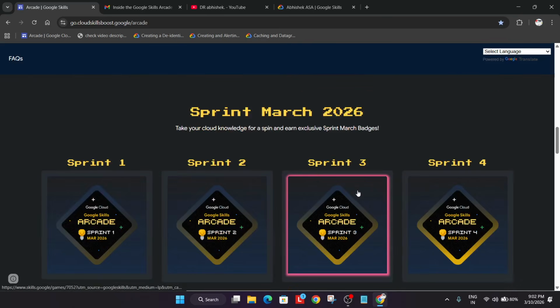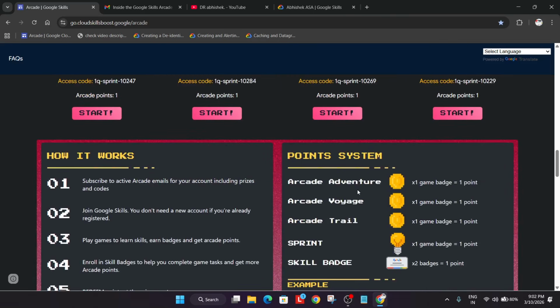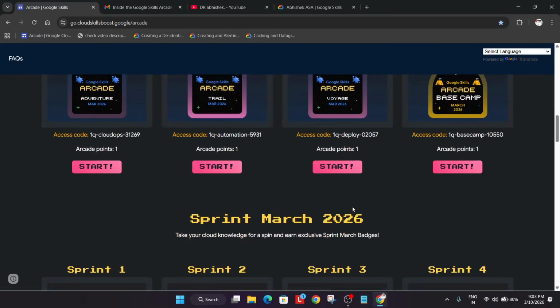For example, as I have already notified you, the arcade program started from 5th of January. So the event started from 5th of January, and most of you have completed some of the badges in January itself. Some of you started in February itself also. So whatever badges you have earned from January till 28th of February has been added. Now you may be worried that we have completed some of the games in March also and there is a point mismatch. For that I'm just opening the mail.